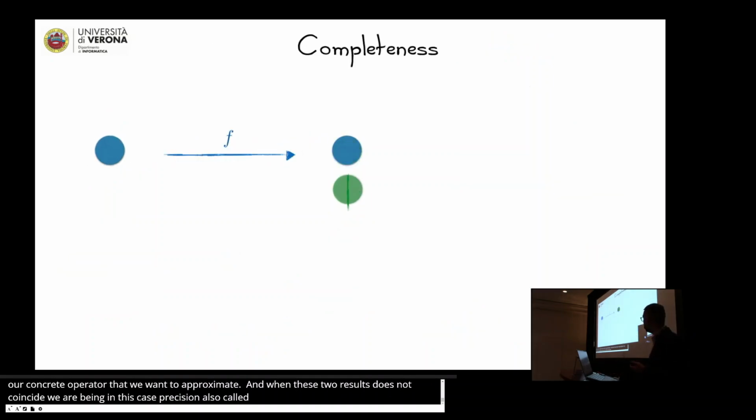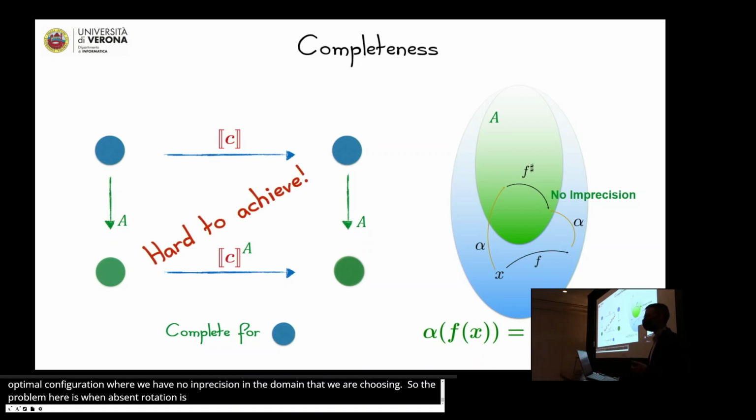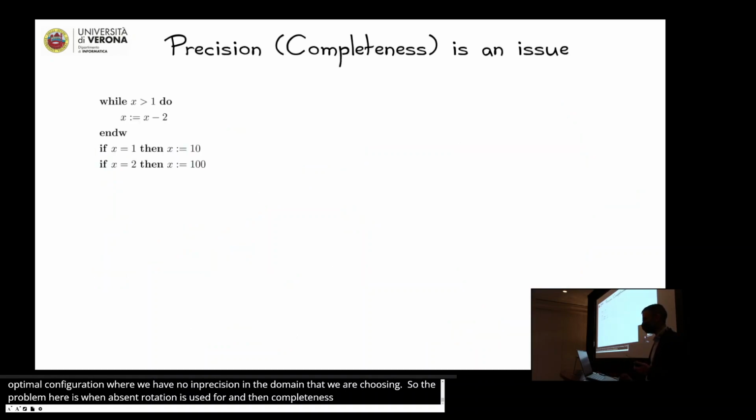Conversely, we have completeness when these two results are equal. In this case, completeness represents an optimal configuration where we have no imprecision in the abstract domain that we have chosen. The problem is that when abstract interpretation is used for program analysis, completeness, unfortunately, is hard or even impossible to achieve. Also, completeness is an issue.